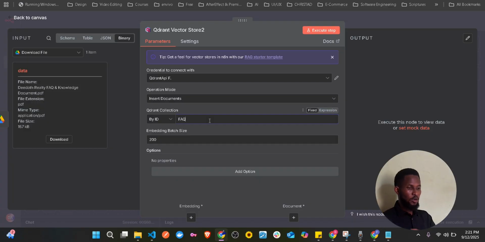It's going to create a collection for you by default, instead of having to go to your Qdrant to create that collection. This is still easier. The embedding is fine.